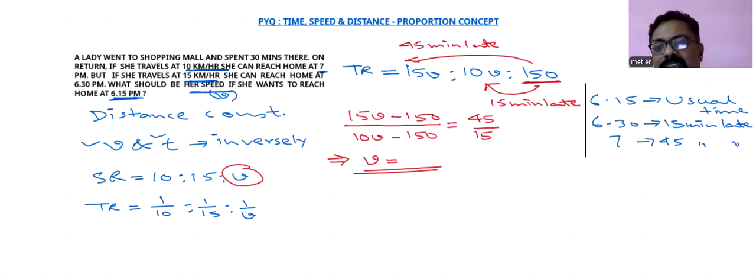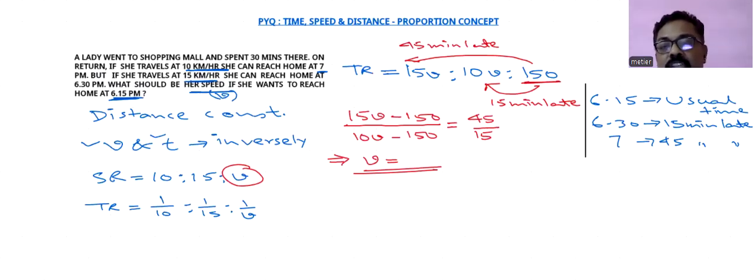Now, if you can act a bit smarter in this part, check here. If we go for comparison from 150 in both the cases, in numerator and denominator, then we have 4 multiplications. If you go for cross multiplication, 2 terms in numerators, 2 terms in denominators, they will be cross multiplied.